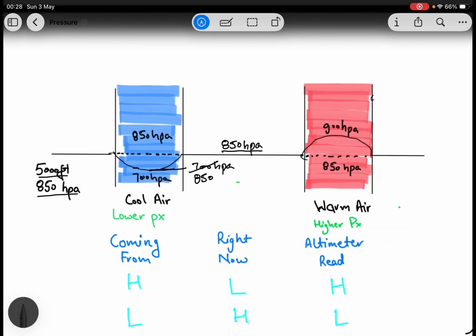Actual 850 is here only when there is ISA conditions, but when it's ISA plus, here also 850 bulges up, where actually it might be 900 hectopascal, but due to warm air and high pressure, it's 850 hectopascal here.